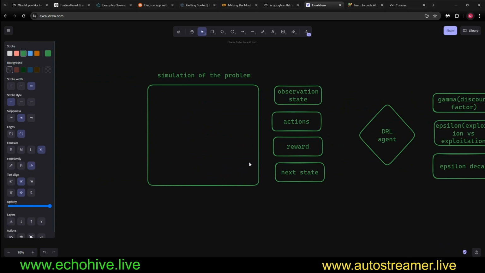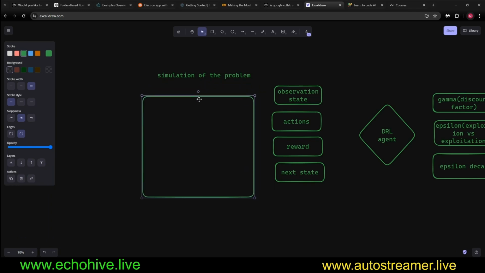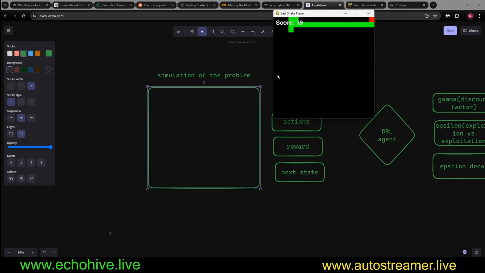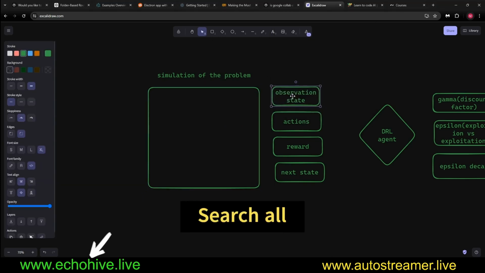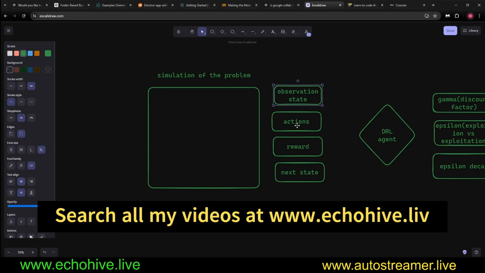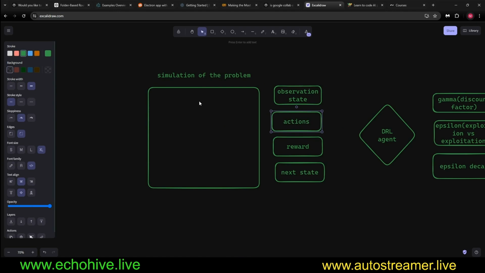Let's get a high-level overview of what's happening. Reinforcement learning is an open-ended tool set, as you can apply this to any problem in which you can write the simulation of the problem. Here, in this case, we have a snake game in which we can define an observation state for our agent, and we can take actions on this problem.